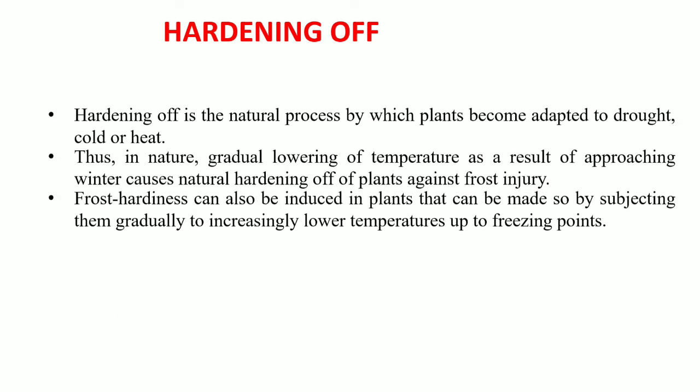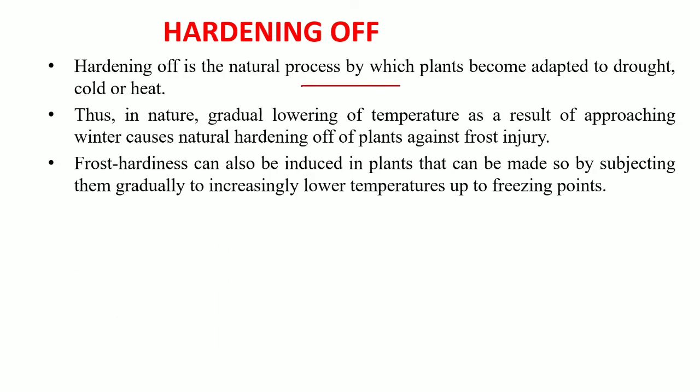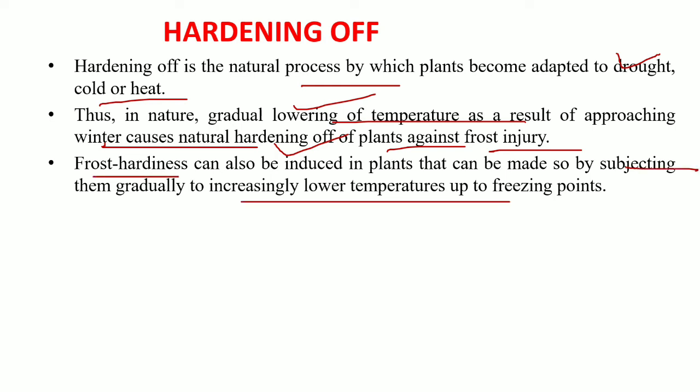Hardening off is an important natural phenomenon in which a plant adapts itself towards harsh climatic conditions. The hardening off is a natural process by which a plant becomes adapted to drought, cold, and heat. Thus in nature, when the gradual lowering of the temperature results from the approaching winter, it causes the natural hardening off in the plants against frost injuries. This frost hardiness can be induced by subjecting the plants to increasingly lower temperature up to the freezing point. That's how we can induce the frost hardiness in the plants.